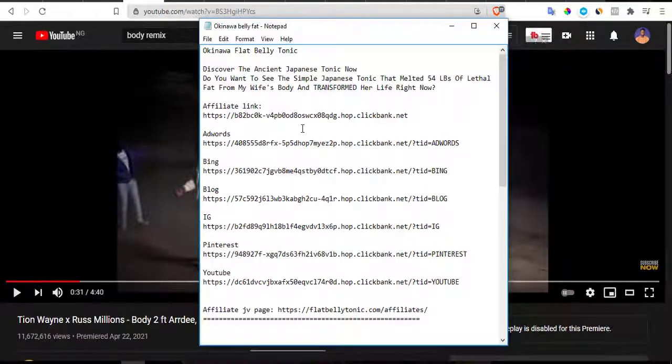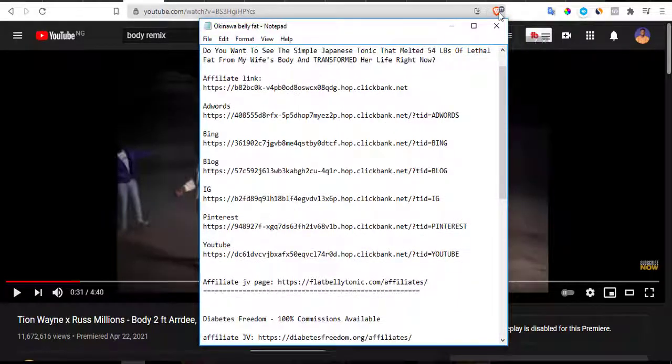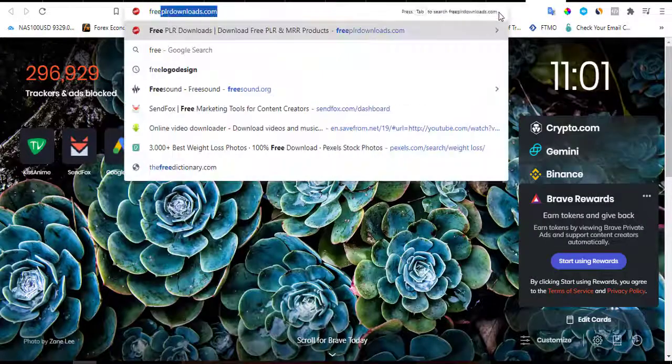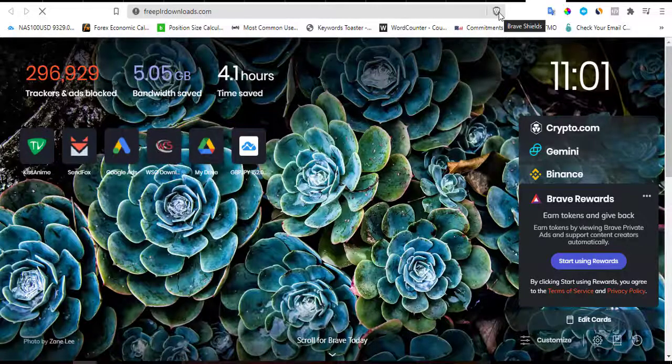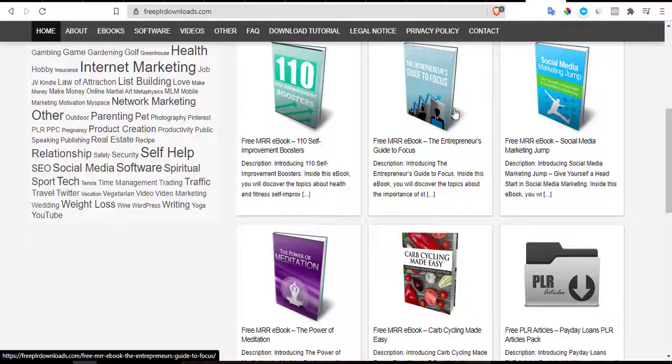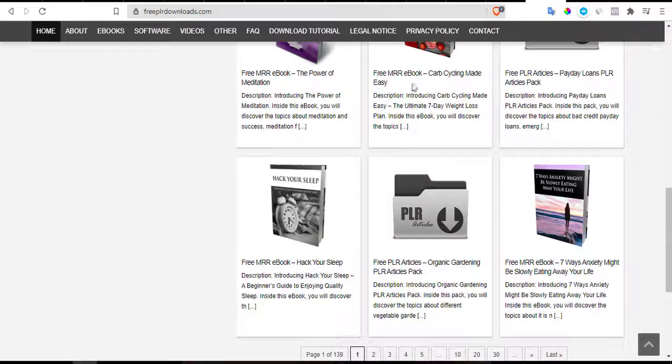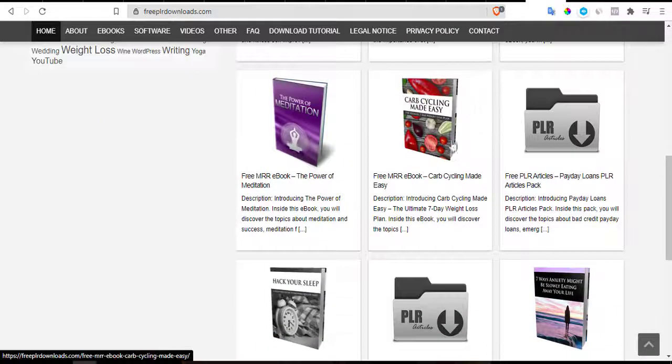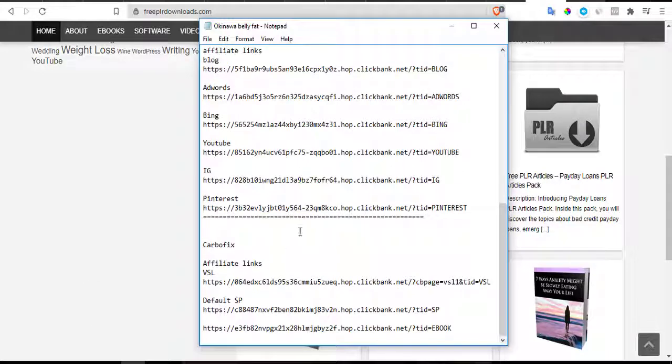So first of all, you need to get yourself a PDF. You can go to freeplrdownloads.com and you can download the PDF from there. Just search the niche that you want to download for. Let's say you want to search for carb cycling, free carb cycling, description introducing carb cycling. Now, with this kind of carb cycling, you can use a product like Carbofix yourself. Carbofix is about carbs.